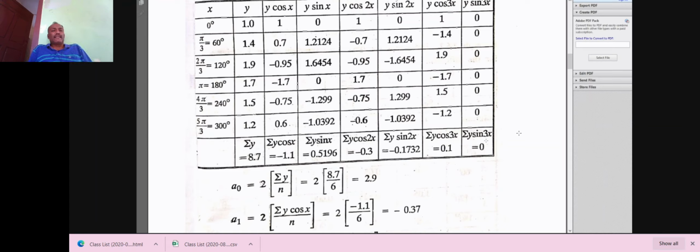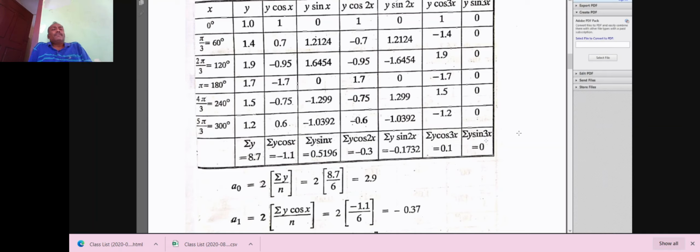Similarly, y sin x. In the x column, the first row has x equal to 0. Therefore, put sin 0, which is 0, into y value 1. Therefore, 1 into 0 is 0. In the second row, sin of 60 degrees will be something into the y value 1.4. We get 1.2124.